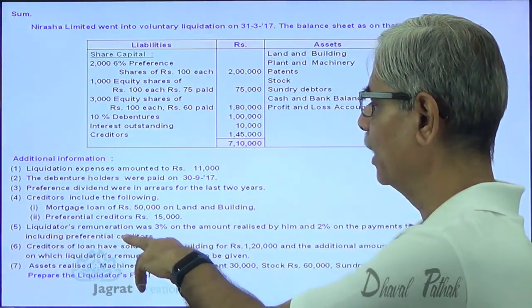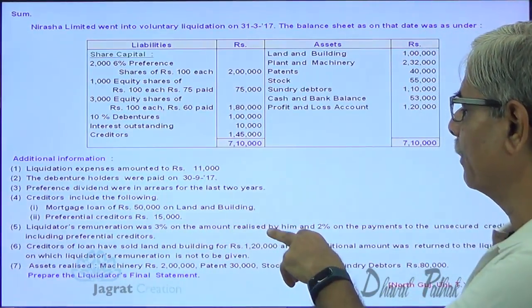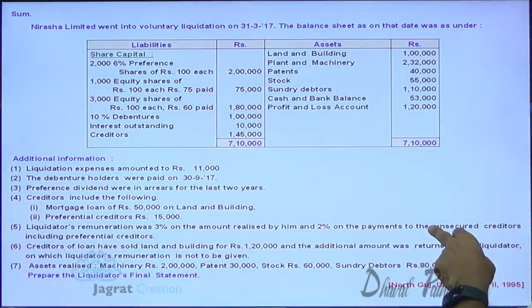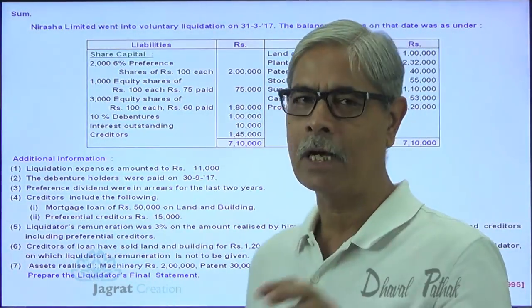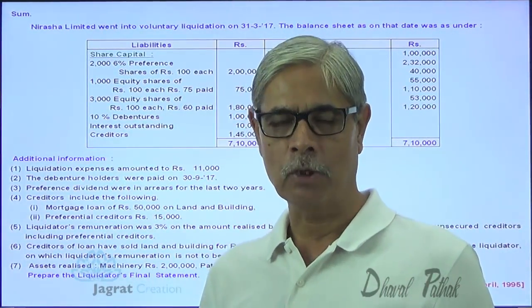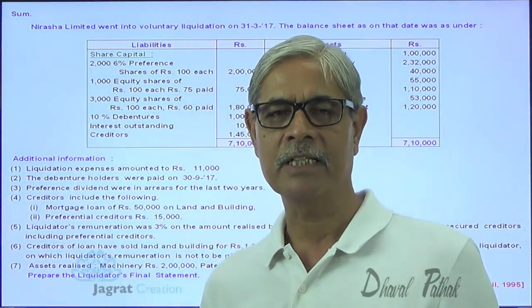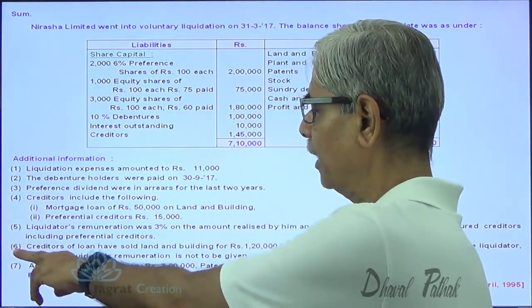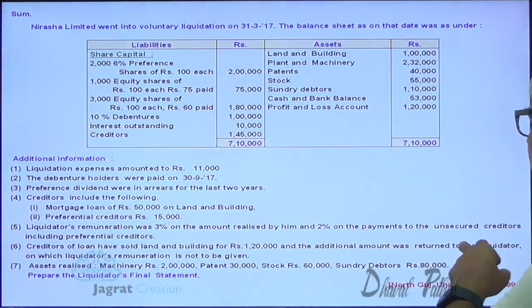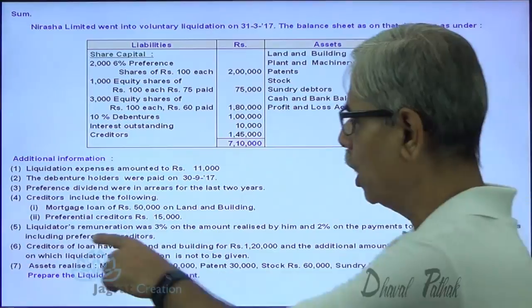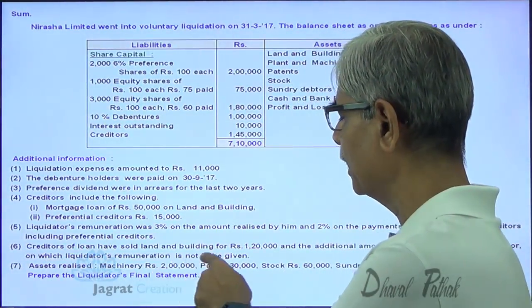The liquidator's remuneration was 3% of the amount realized and 2% of the payment to unsecured creditors, including preferential creditors. So this is how the liquidator's remuneration is going to be calculated, which I will demonstrate while solving the sum. Creditors of the loan have sold the land and building for 1,20,000 and the additional amount was returned to the liquidator, on which liquidator remuneration is not to be given.